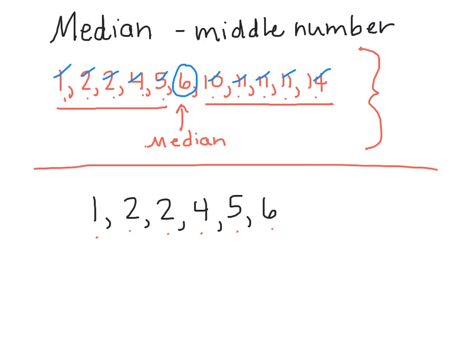But with an even set, it's going to look a little bit different, because if I take my method of going one off of each end, all of a sudden I'm like, wait a minute here. I have these 2 numbers, and I can't take them away, or I have nothing in the middle. So we have to think outside of the box and ask, what is exactly the middle of 2 and 4 in this case? Well, exactly the middle of 2 and 4 is 3. So in this case, our median is 3.